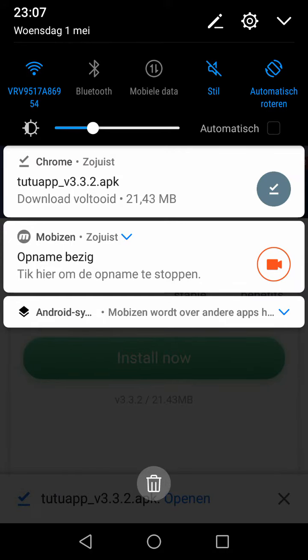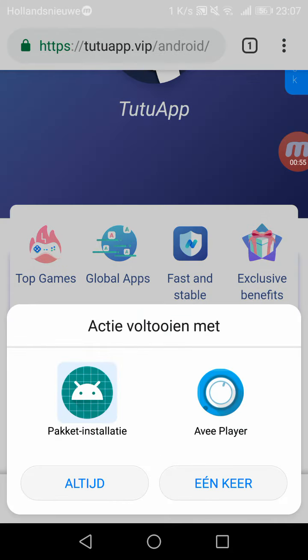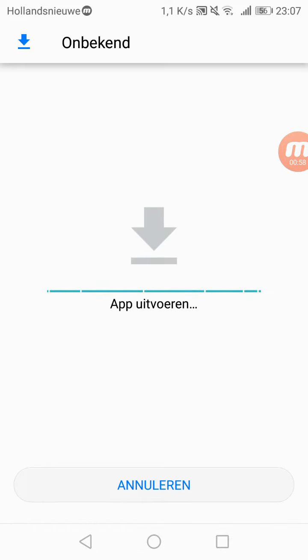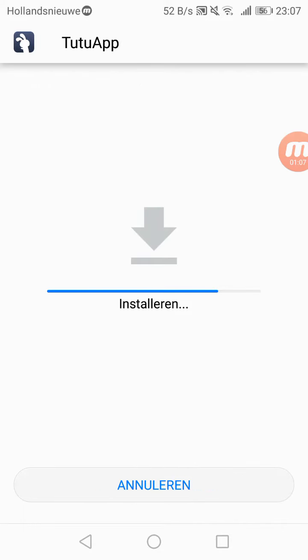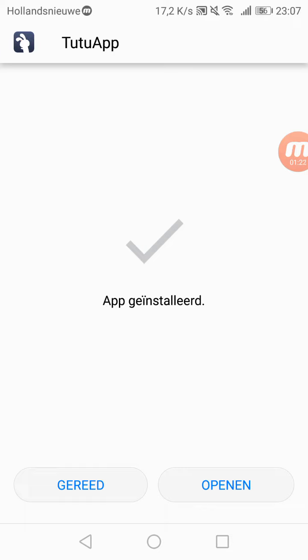When you have installed it, click on it. You will see the install screen to install TutuApp. You click on Install and it will automatically install for you. When it's installed, you click on Open.